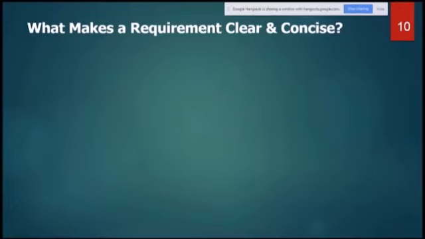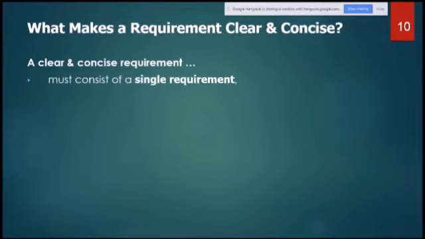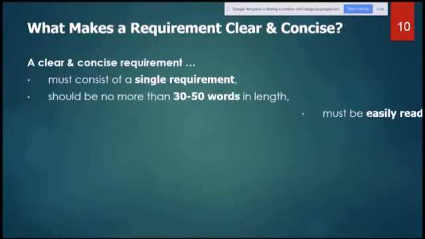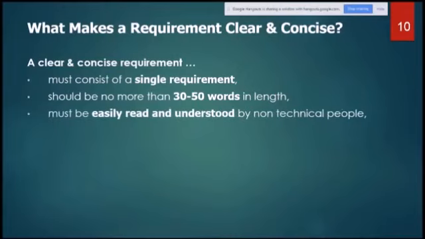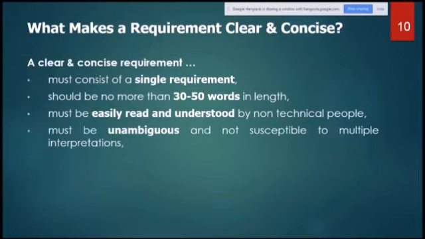Okay, next is what makes a requirement clear and concise. The next characteristic was clear and concise. Let's look at this example. First, a clear and concise requirement must consist of a single requirement, should be no more than 30 to 50 words in length, must be easily read and understood by non-technical people, and must be unambiguous and not susceptible to multiple interpretations.